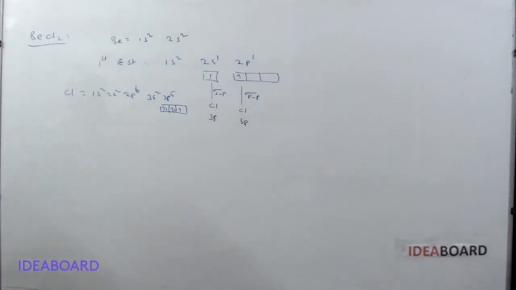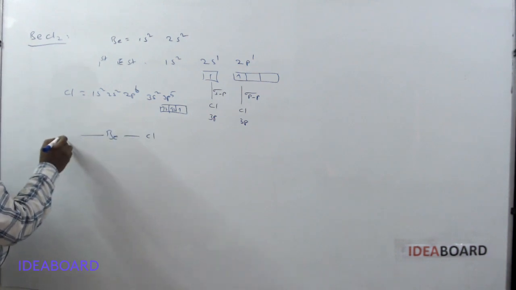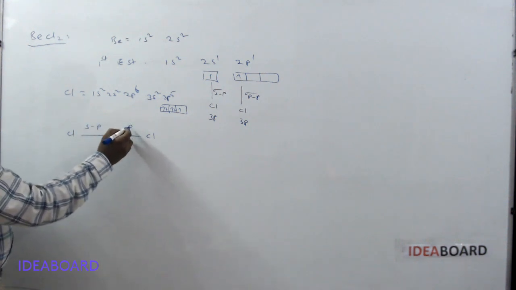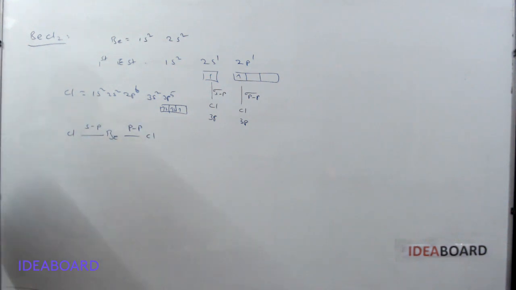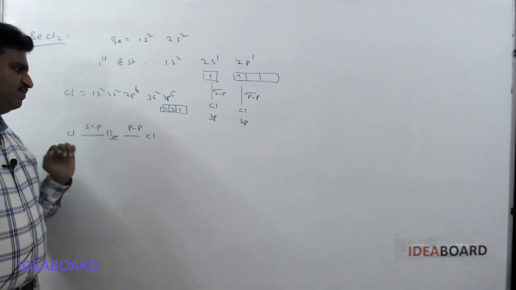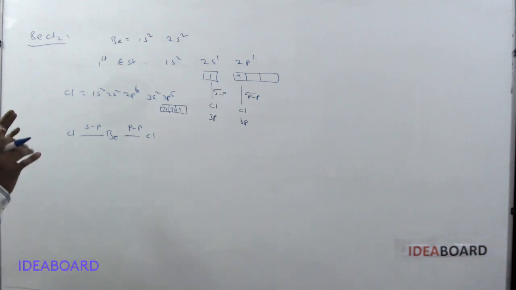So the beryllium chloride molecule has one sp bond and one pp bond. As we said already, the pp bond is stronger than the sp bond, as per valency bond theory.